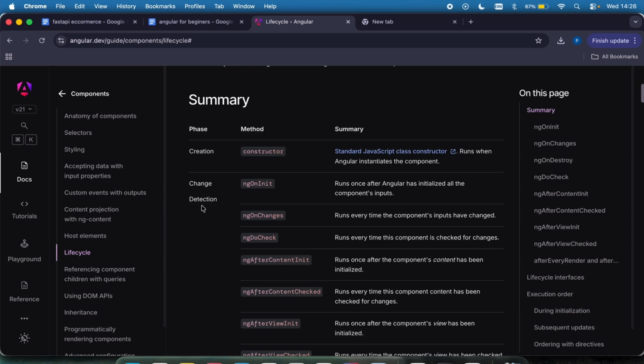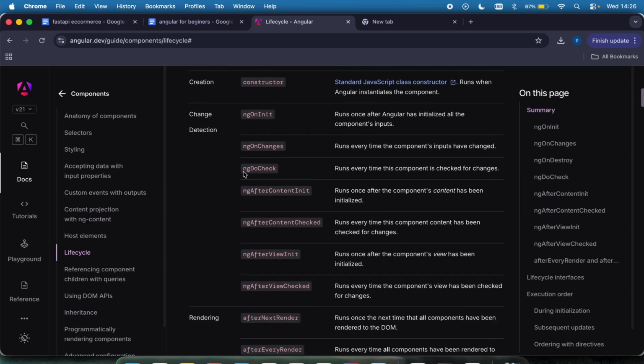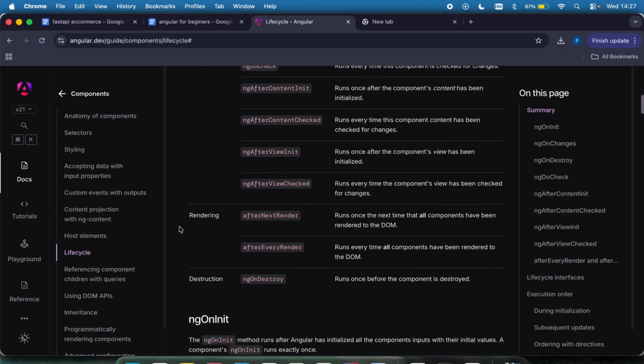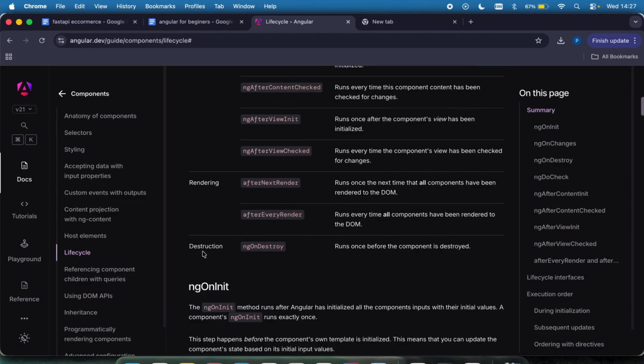Then we also have some other detection phases like ngOnChanges, ngDoCheck, ngAfterContentInit, etc. You most likely will not be needing these, you won't be using them most of the time. Then we also have the rendering phase, like afterRender. Then we also have the destruction phase, which is ngOnDestroy, right?